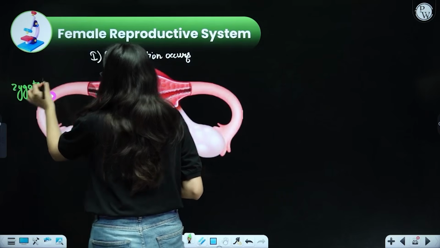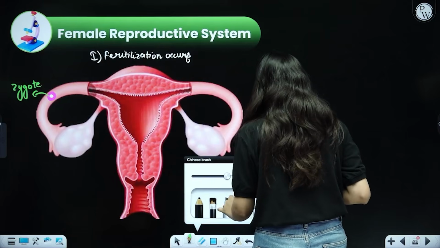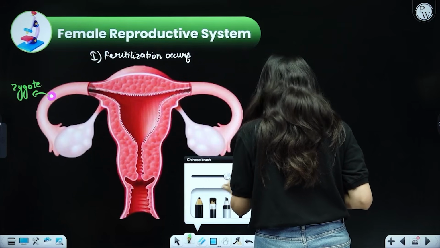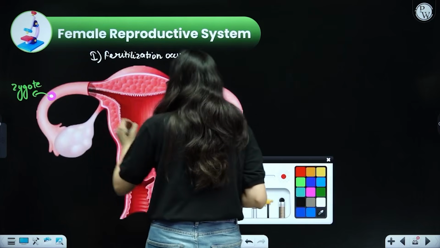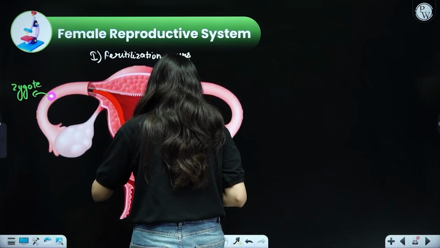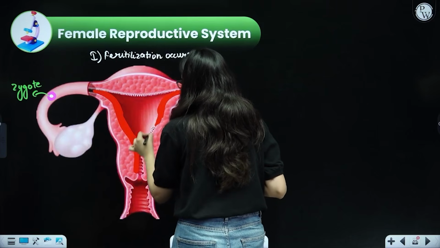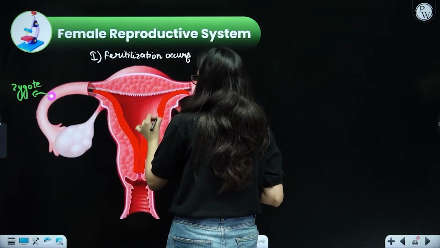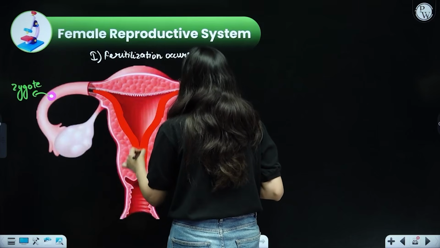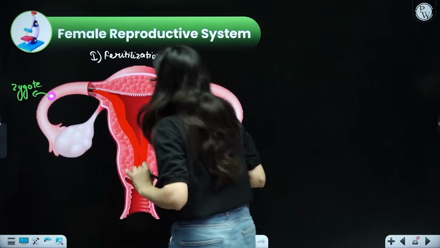Okay, now see. But every month, you know what this uterus does? The inner lining prepares itself. The inner lining prepares itself, thinking that the fertilization might take place. And if the fertilization takes place, I have to always be ready. I have to thicken myself. I have to richly supply myself with blood vessels so that if fertilization takes place, zygote forms, embryo forms, fetus forms, I can provide all the nutrition.